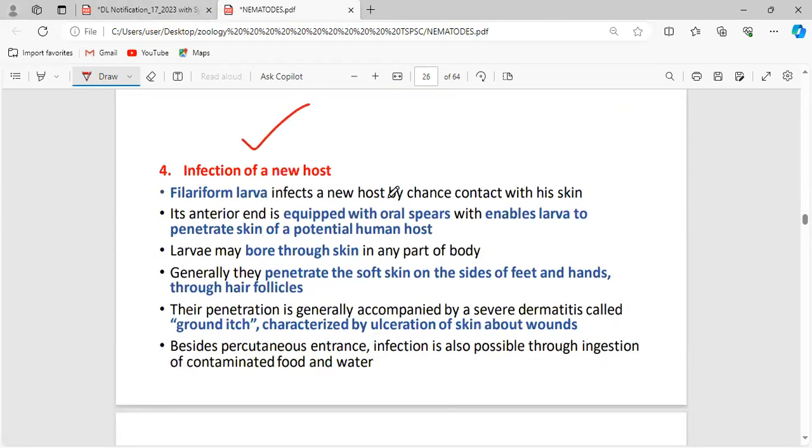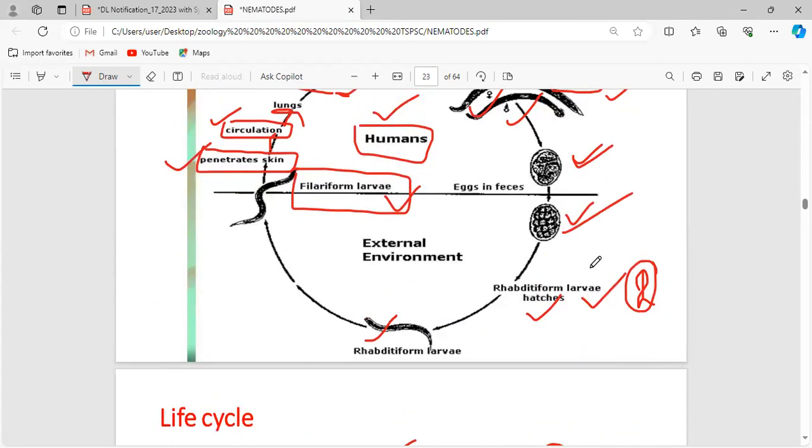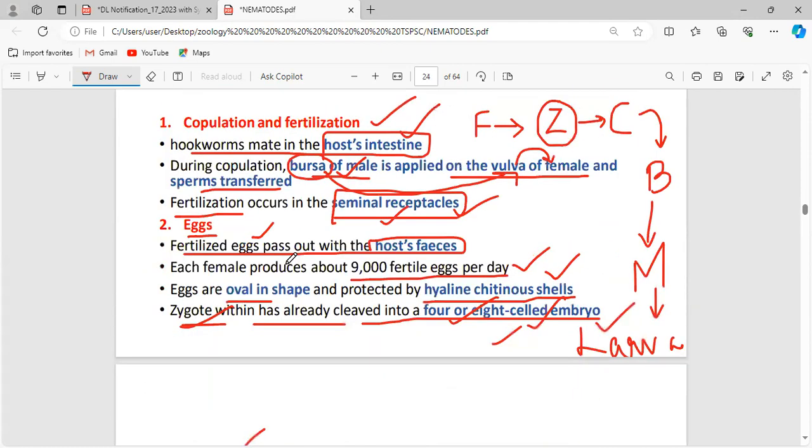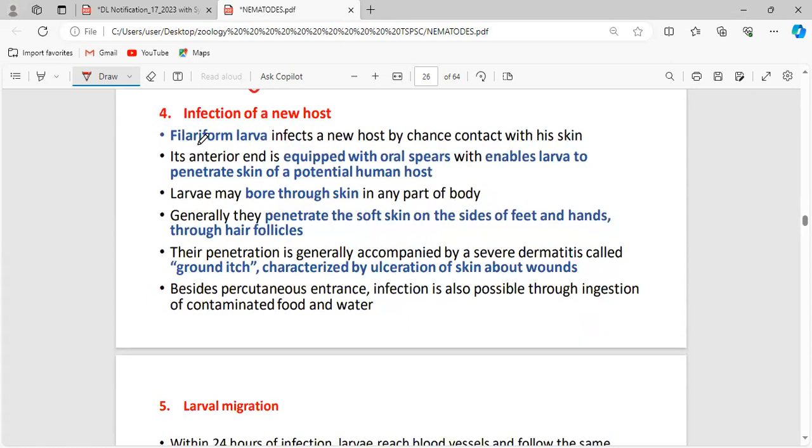Now, infection of the new host. The egg will hatch and give the rhabditiform larva, which transfers to the second instar larval stage, and this second larval stage develops into the third larval stage, the filariform larva, which is the infective stage. Now we have to know how this filariform larva enters the host, that is, the human. It infects a new host by chance contact with the skin. This is the important thing: it makes contact with the host through the skin.